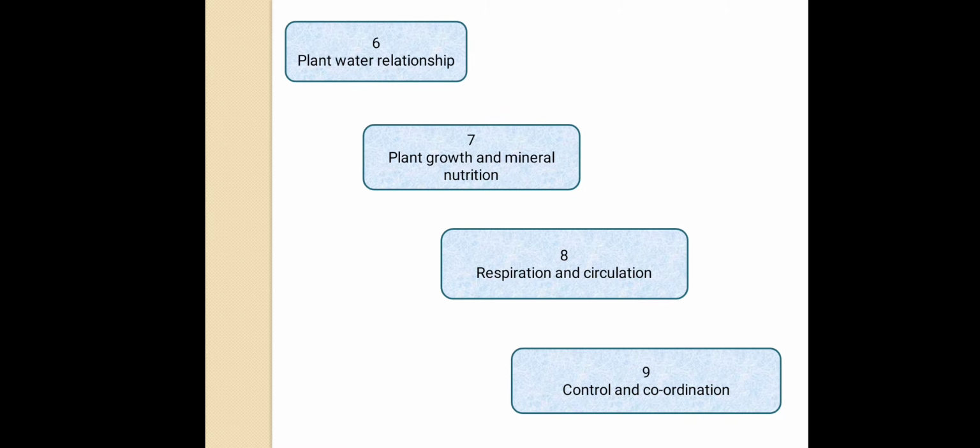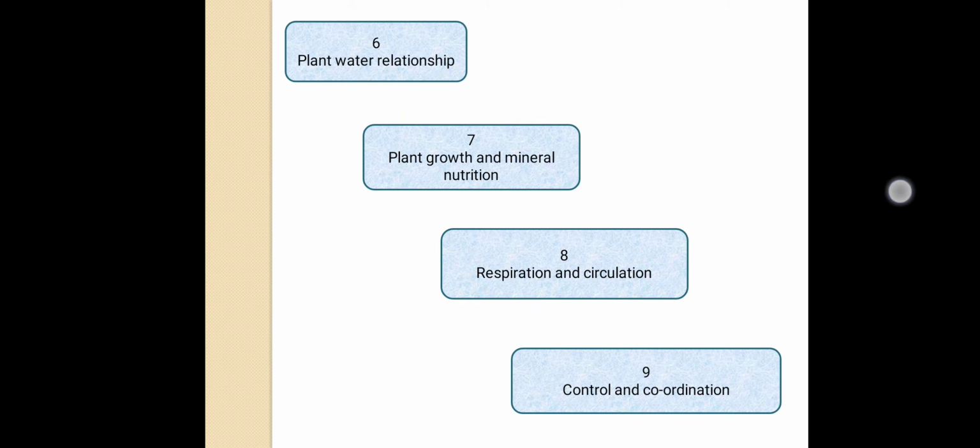Then the next one, that is chapter number 6, 7, 8 and 9. They belong to unit 3. Actually chapters 6 and 7 belong to plant physiology, and 8 and 9 belong to animal physiology. Under chapters 6 and 7, you will come to know how plants absorb water and minerals and then how they get transported. Chapter 8 is about the human respiratory system and human circulatory system. Chapter 9 is about the nervous system and endocrine system. And the most important thing is that the basics of all these 4 chapters you have studied in 11th standard.